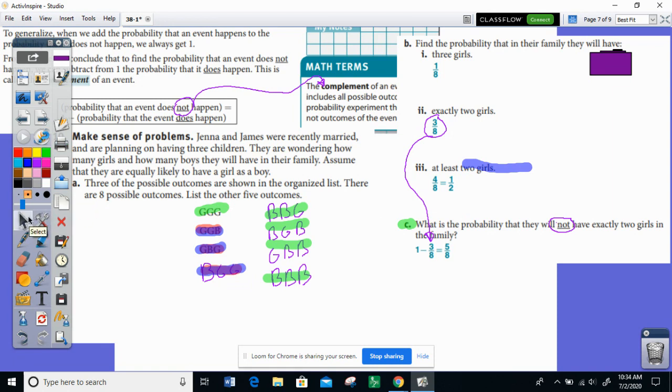So that's one of my favorite things about probability. It's really, really easy to check that you have solved the probability question correctly. If you find the probability of every single possibility and you add those probabilities up and you get 1, then you're feeling pretty confident that you have solved the problem correctly.